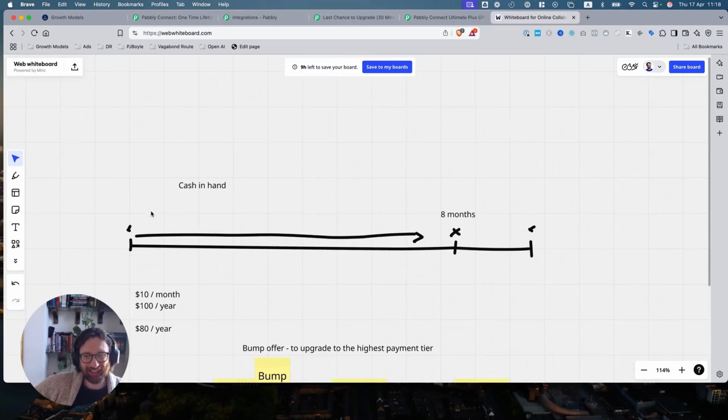And I guess the key lessons here would be, how are you trying to get people onto either higher tiers or to collect more money today? So if they're paying for the monthly fee, what could you offer them to pay for a yearly fee? Because they might churn out after 2 months. So if you can collect 8 months worth of cash for them right now, generally speaking, a yearly fee has much lower churn rates than monthly fees, because there's fewer reminders that, oh, payment's coming up, and by that time these guys should know about the value and they should be so in the tool that they don't want to leave.